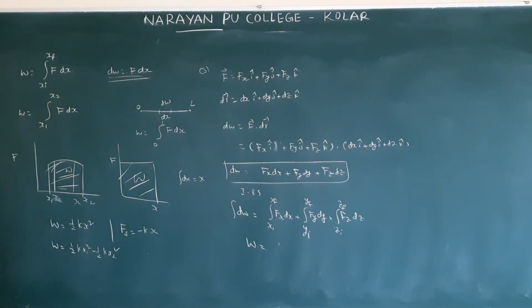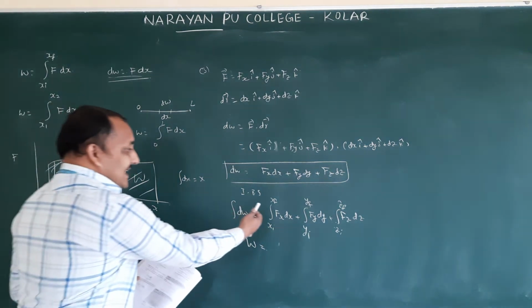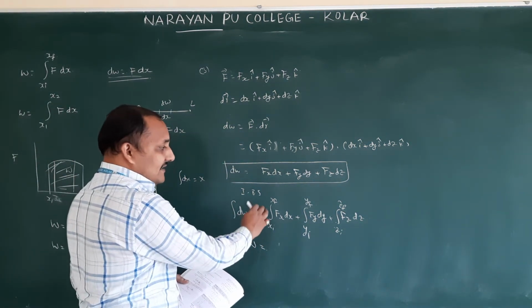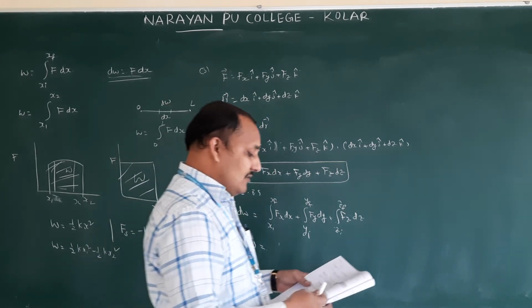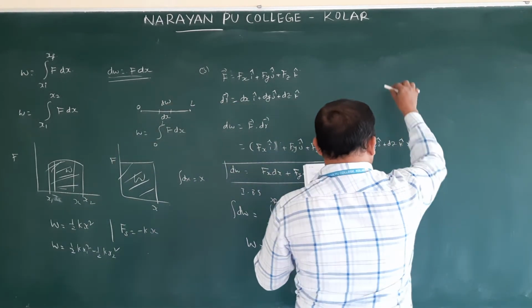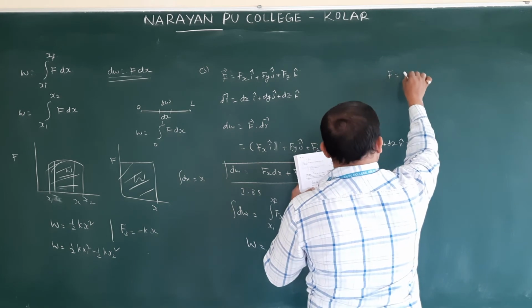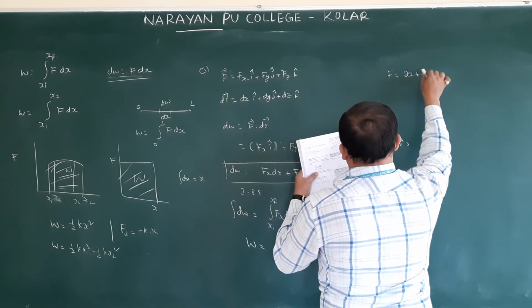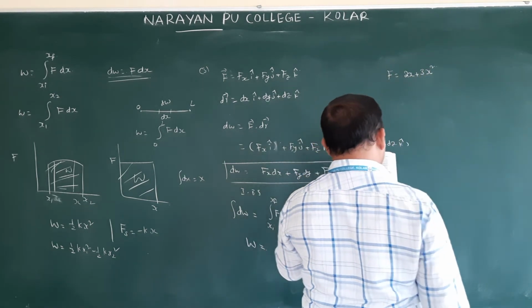On this they gave example 3. So we will see example 3 on this equation 1. This is the concept. By applying this concept, you should be in a position to solve the problem. So F is equal to 2x plus 3x square newtons.